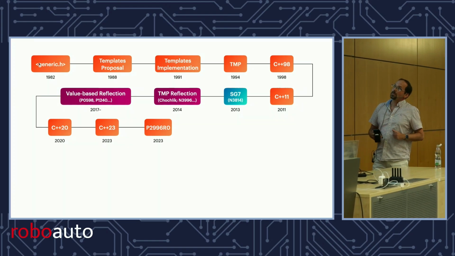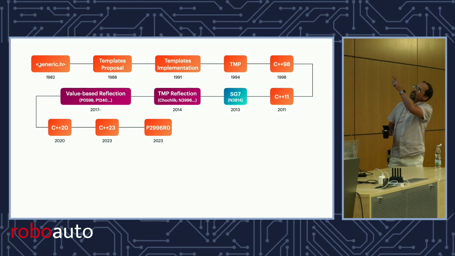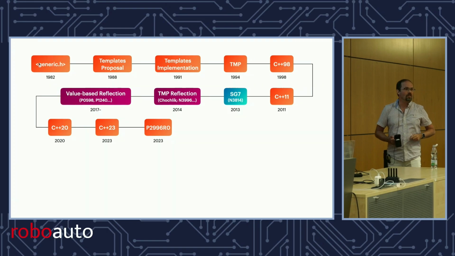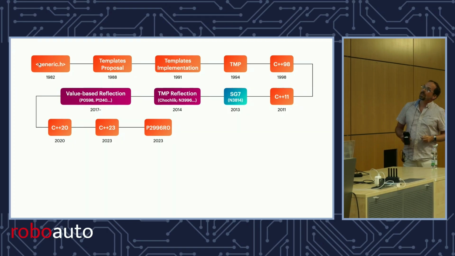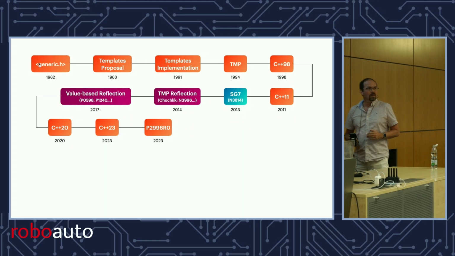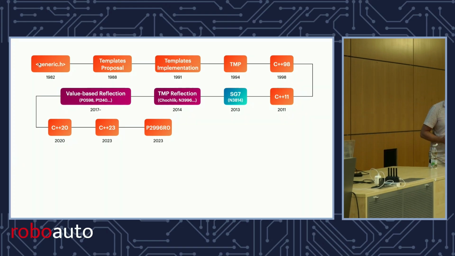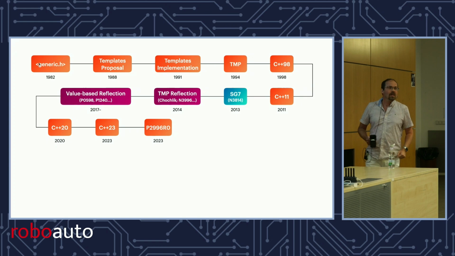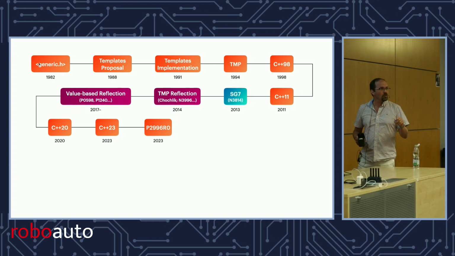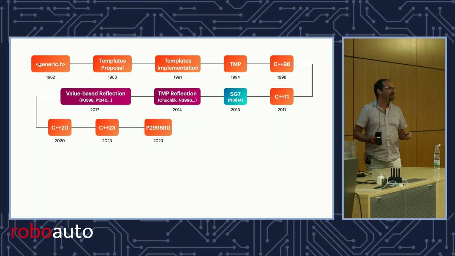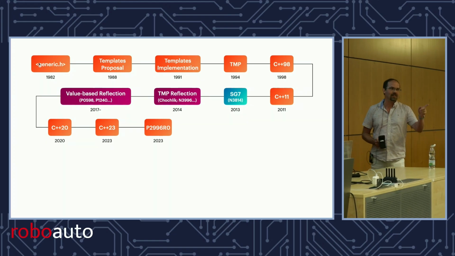And so we wrote this paper, P2996. You see, 996 is a good suffix because Matúš also started with 3996. And so we made it a minimal paper, and we also put in the title, Reflection for C++26, right? Just to put down a foot, nah, I want it now, darn it. And I noticed later papers started copying us on that. A couple of people wanted, like, relocation in C++26, but that didn't work for them.